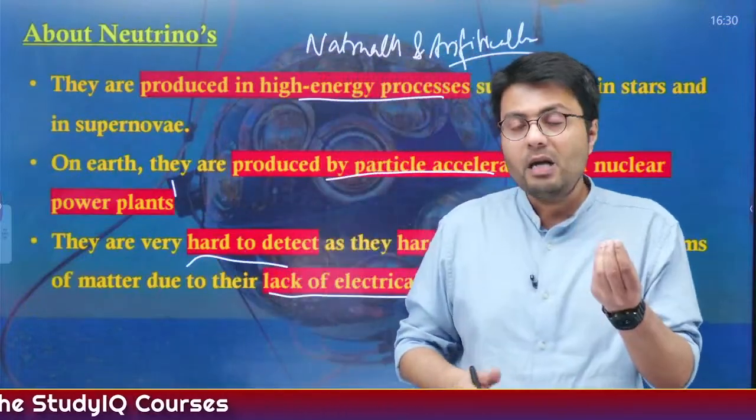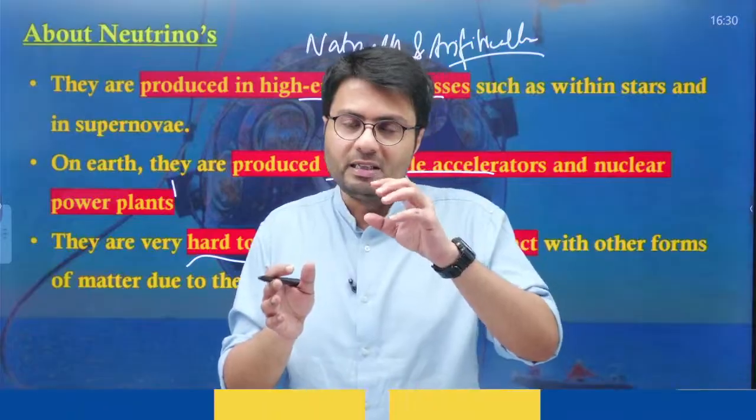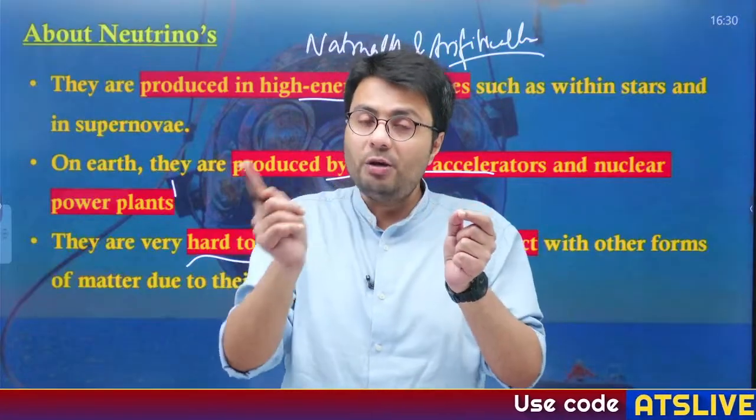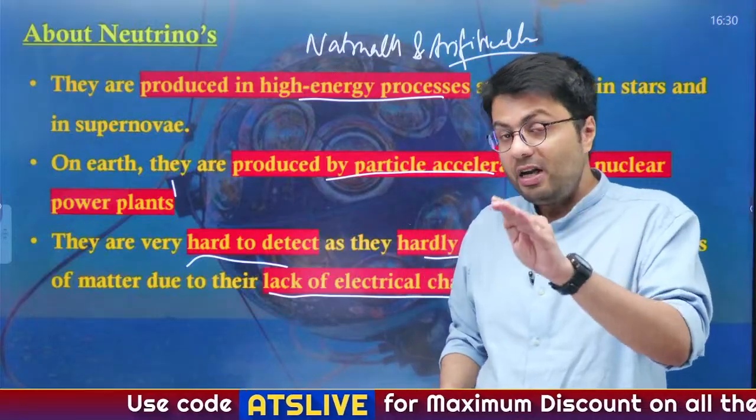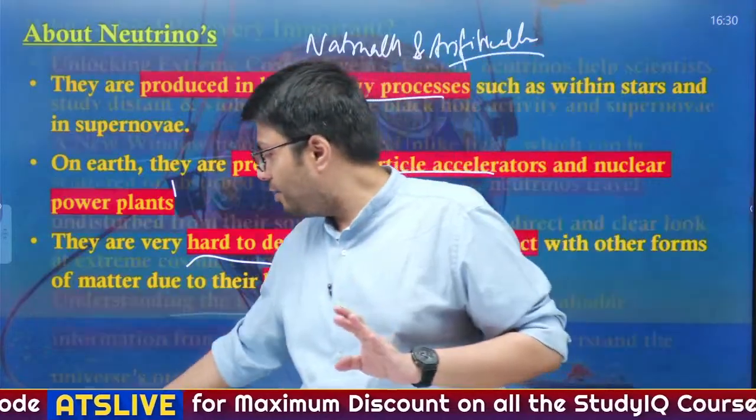The characteristic of the neutrino is that they have a very small mass and no electric charge, and their spin is actually opposite to the direction of their motion. That is why they are called left spin. Now, these are produced both naturally and artificially. Please remember these kinds of information.